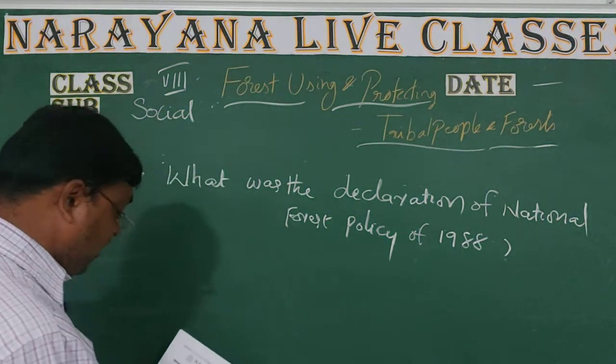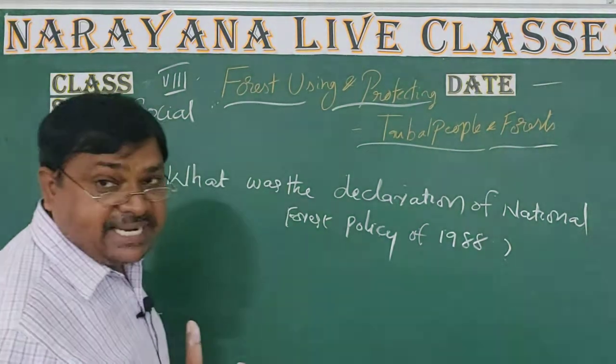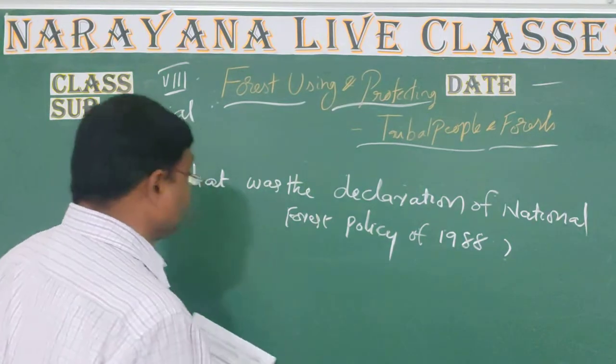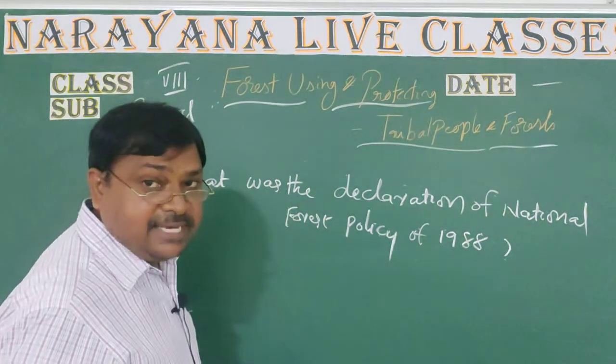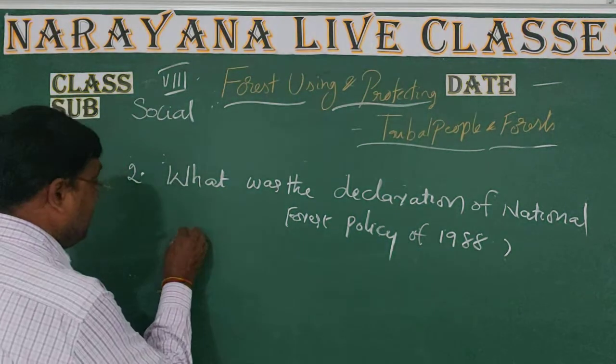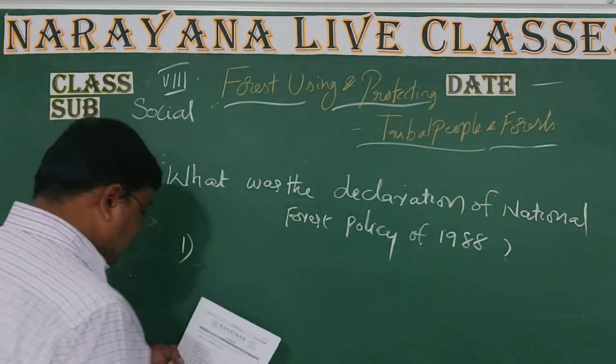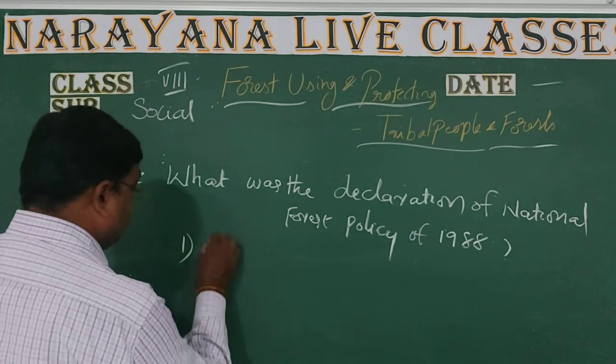Here there are two important declarations they decided, means the central government made these policies. The first one is the protection of tribal people.